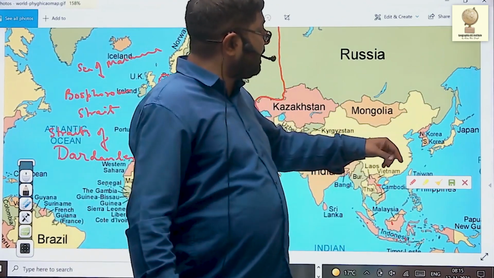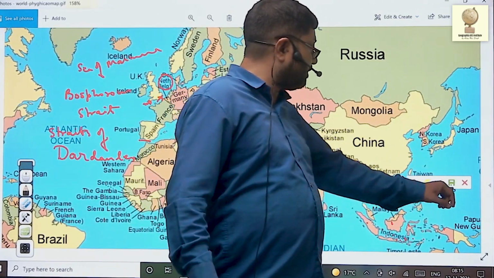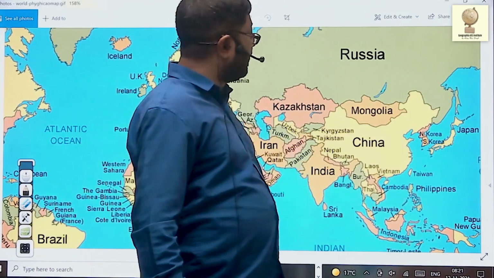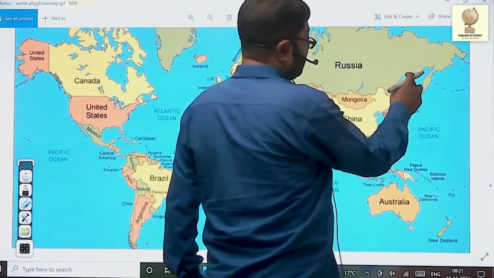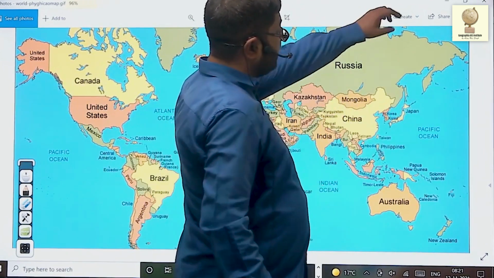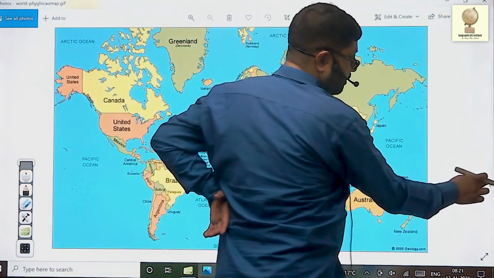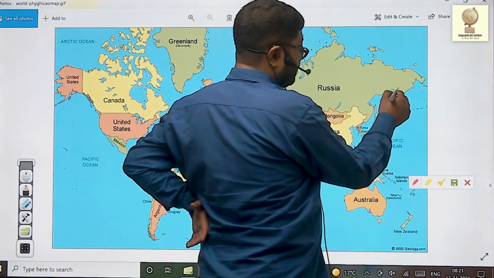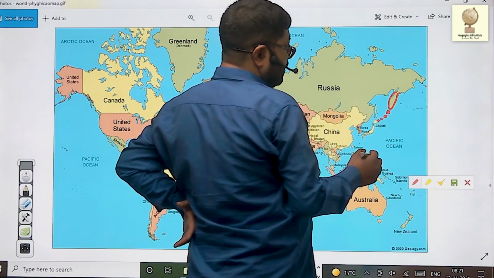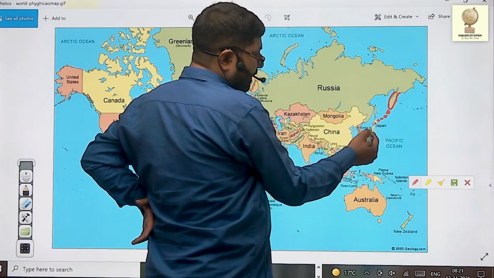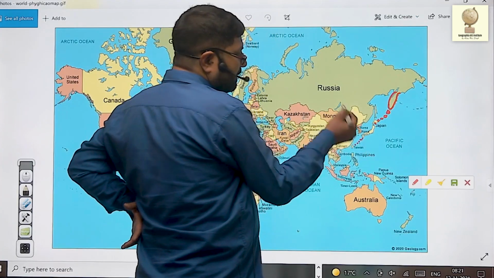In the eastern side, you see Japan, North Korea, South Korea, Taiwan, Philippines. Now here there are numerous water bodies. This map is not like this; numerous water bodies are there. This is Kamchatka Peninsula, and these are the various islands known as Kuril Islands, which join Kamchatka to Japan. And further, there are numerous islands, Ryukyu Islands, which join Japan to Taiwan.